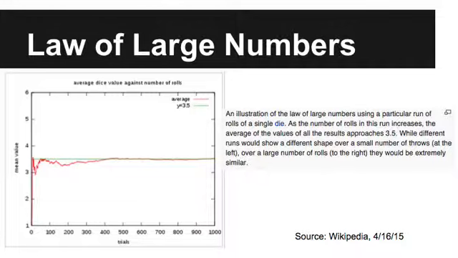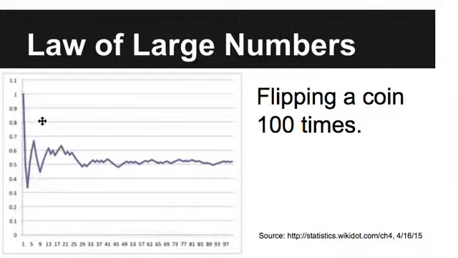That might be a confusing example, but this one's a little simpler. This graph is flipping a coin 100 times. When I flipped it 1 time, it's up here at 1. This must be the percentage of time getting heads. The first flip was a heads, so the experimental probability of getting heads was 100% after 1 time. But in the next one, it dipped down. After a few, there were fewer heads. It skips around, but it evens off here. It gets less and less crazy, less and less up and down.